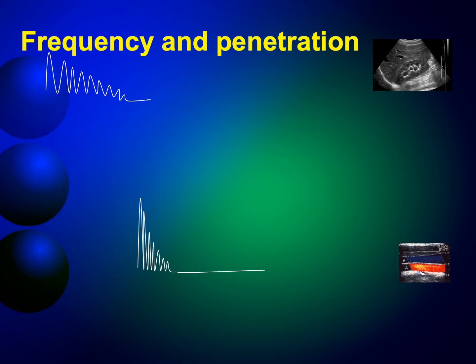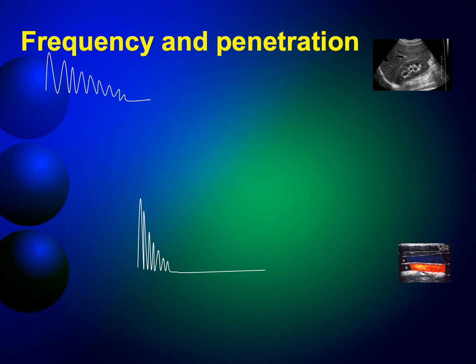What is attenuation? Attenuation is weakening of the sound as you go deeper and deeper in the tissue. As sound is traveling in your tissue, it gets weaker and weaker. It loses its amplitude and intensity. Frequency, of course, stays the same, okay? Low will stay low and high will stay high. Attenuation does not affect the frequency, but it reduces the amplitude and the intensity.